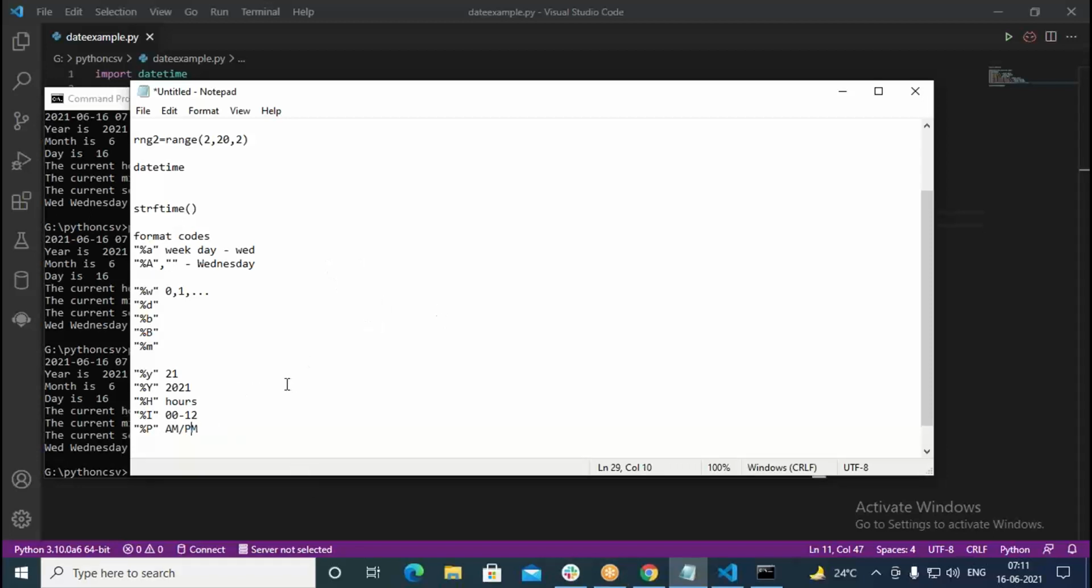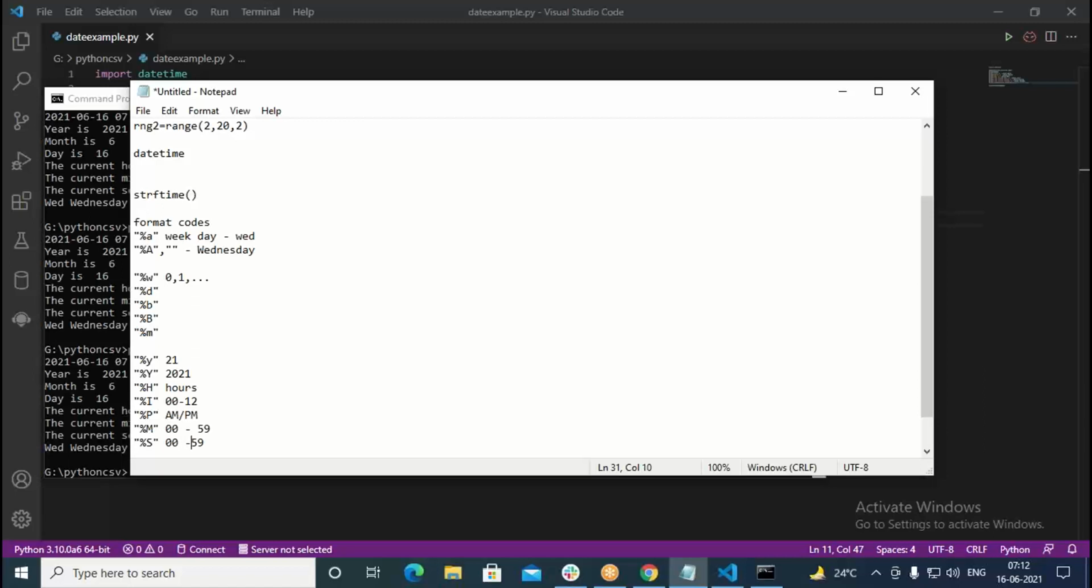Now next is %M, uppercase. Earlier we used %m lowercase, which prints the numeric month. When you go with %M, it is going to print the minutes in 00 to 59 format. Similarly, if you go for %S, uppercase S, this gives you 00 up to 59. This is the range it can give. So the last second is 59 and the very first second is 00.